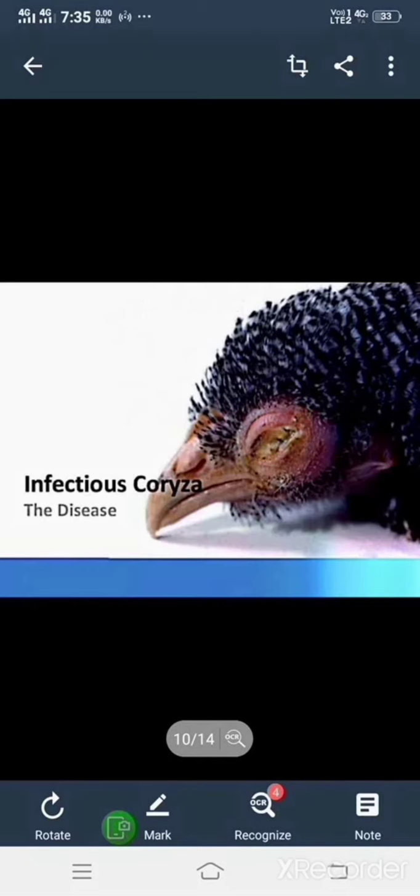This disease is spread through water, contaminated air, and contaminated fowls also act as vectors to spread the disease. It affects all ages of birds.